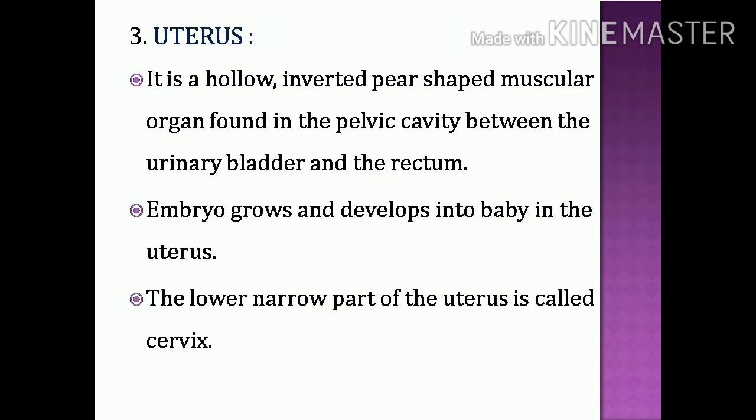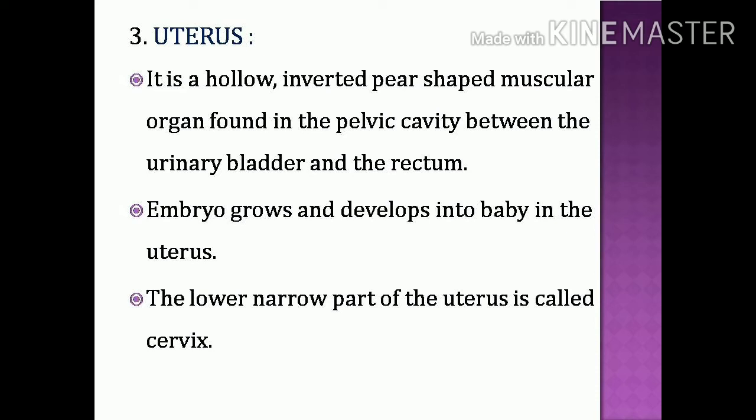Next, uterus. The uterus is a hollow, inverted, pear-shaped muscular organ found in the pelvic cavity between the urinary bladder and the rectum. Here the uterus is a bag-like structure, present between the urinary bladder and the rectum.